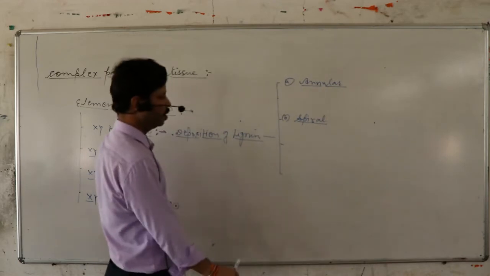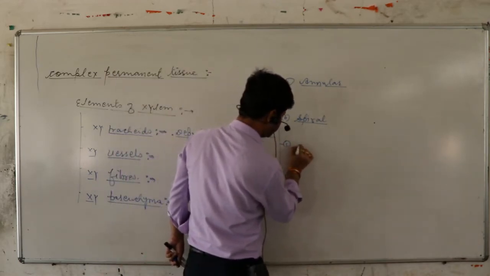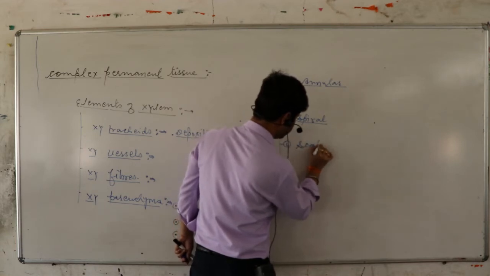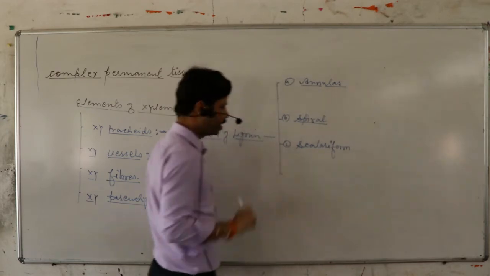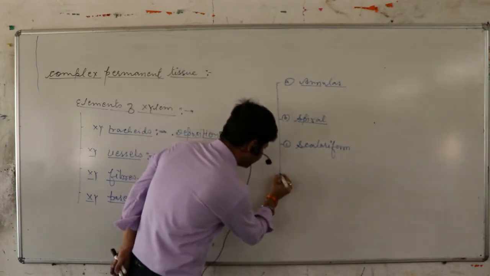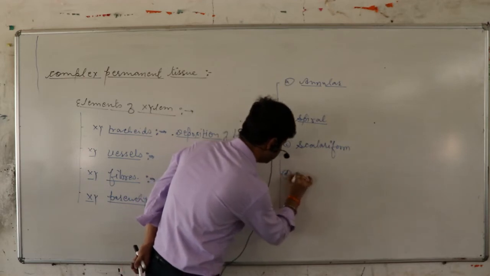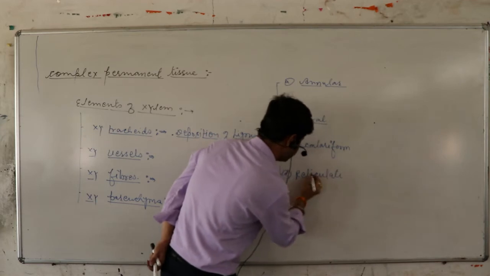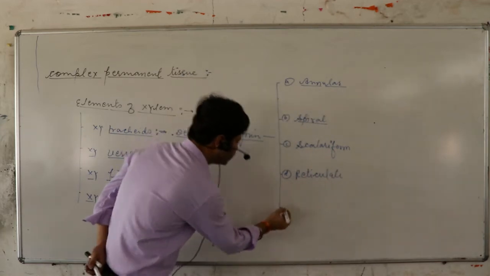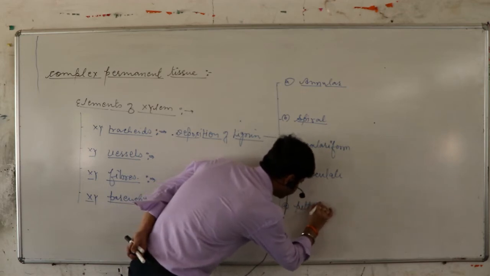Third one is scalariform or ladder in shape. Next one is reticulate, and last one is pitted.